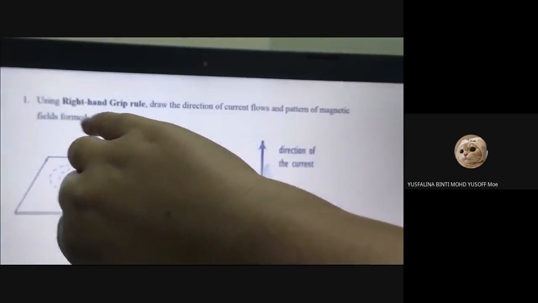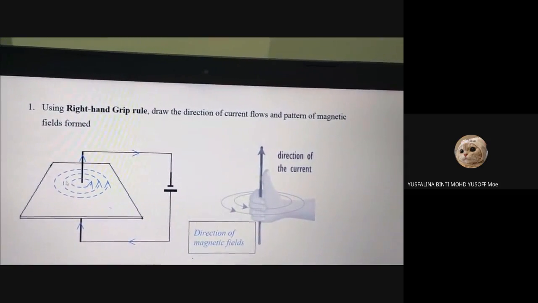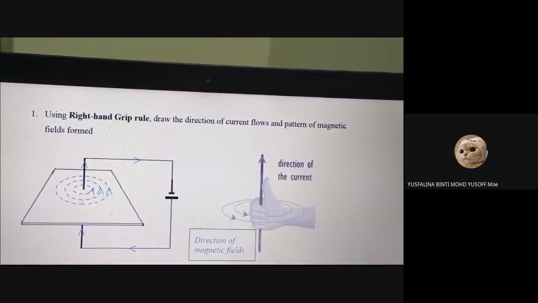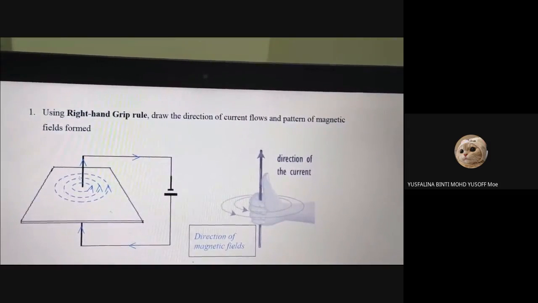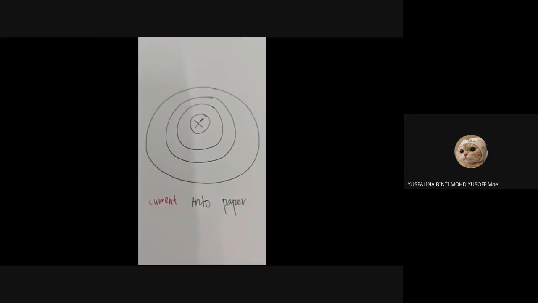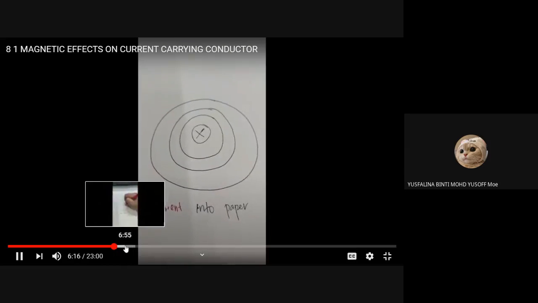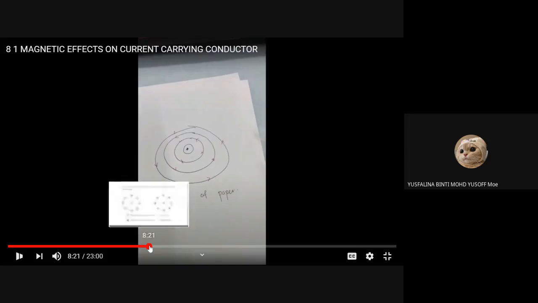So when it goes down, you can see it rotates clockwise. So when you draw the arrow, it will be like this. By using the right hand grip we can also determine the line. Actually this one is not your level.